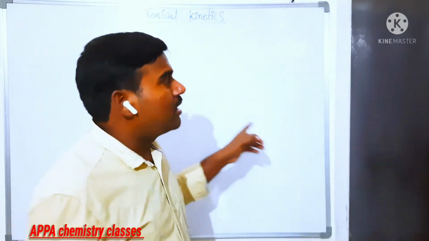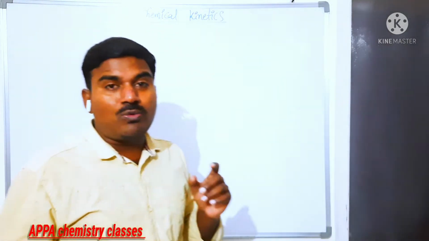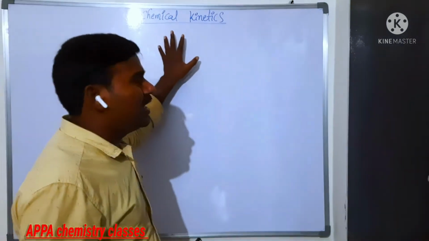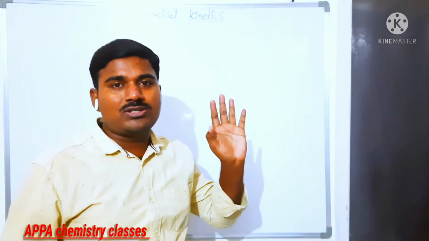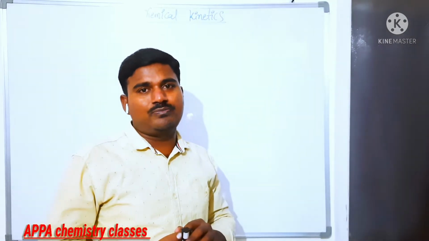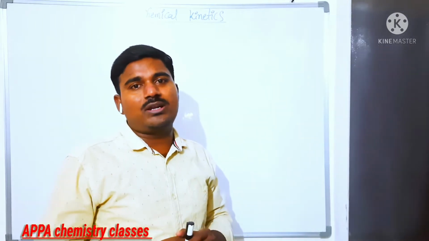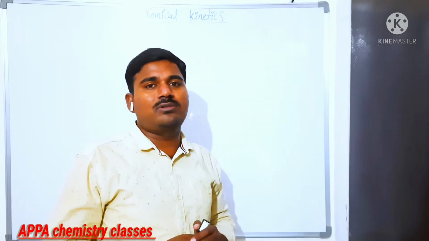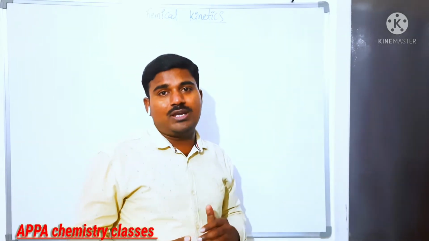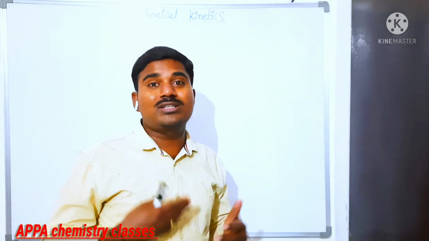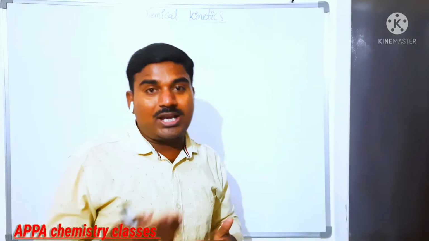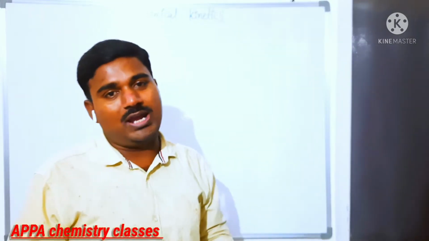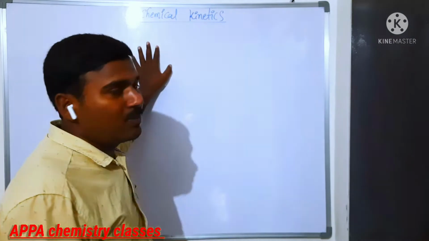Now in this chapter, chemical kinetics, what are we going to learn? It is a branch of physical chemistry which mainly deals with the rate of the reaction, how fast the reaction will complete. What factors will affect the rate of reaction, that is, the speed of reaction. What is the mechanism of the reaction, how the reaction takes place, what are the steps involved, which step is called the rate determining step. From which step we get the particular rate of a reaction. All of this we will discuss in chemical kinetics.